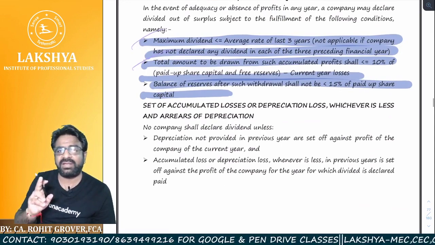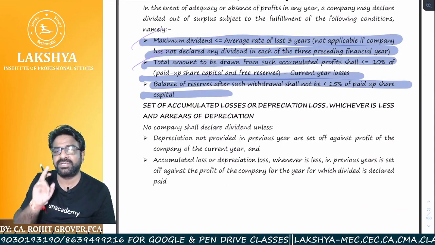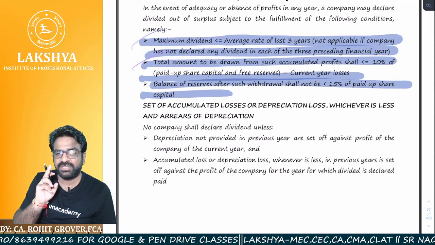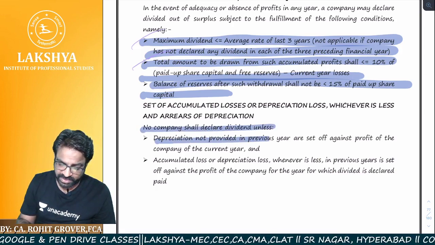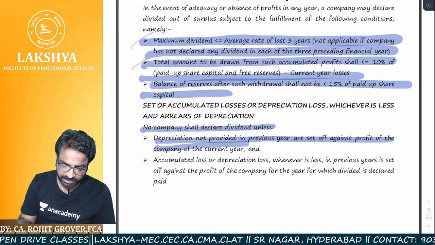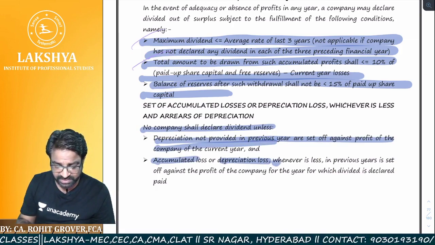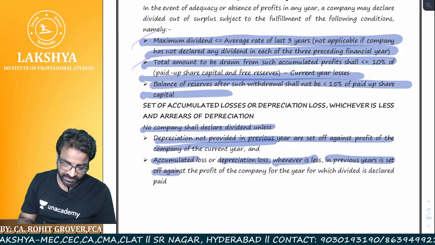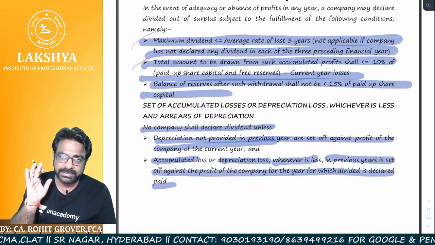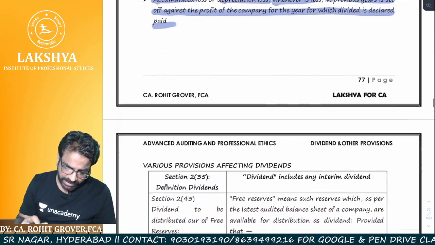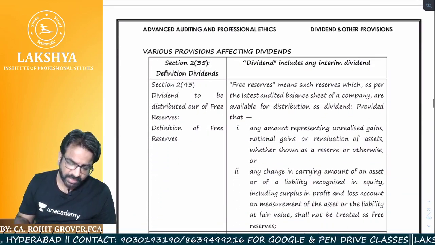Now, did I tell you that if there are brought forward losses, how much of the brought forward losses you can adjust? Depreciation: no company shall declare a dividend unless the depreciation not provided in the previous years is set off against the profits of the company. Accumulated losses or depreciation, whichever is less, of the previous years is set off against the profits of the company for which the dividend is declared and paid. Everything is there in your notes. Don't worry at all.